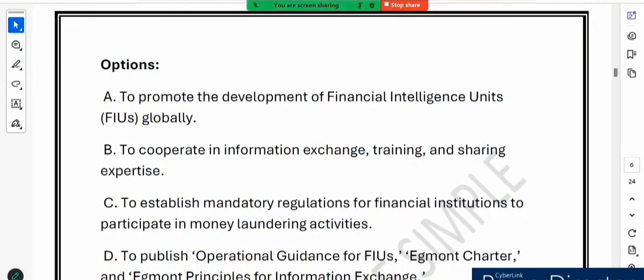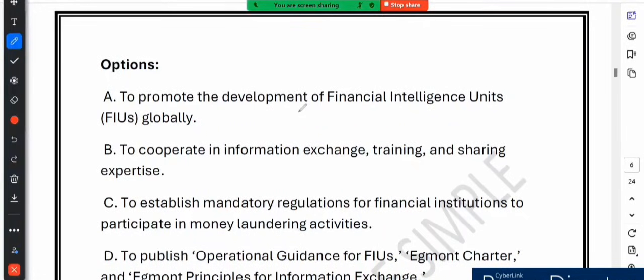It says to promote the development of financial intelligence units globally. Yes, obviously this is correct. The Egmont Group focuses on building and supporting FIUs worldwide to make them more effective. Option B says to cooperate in information exchange, training and sharing expertise. Yes, this is also correct. Sharing information, training members and exchanging expertise are key objectives of the Egmont Group to help fight financial crimes.